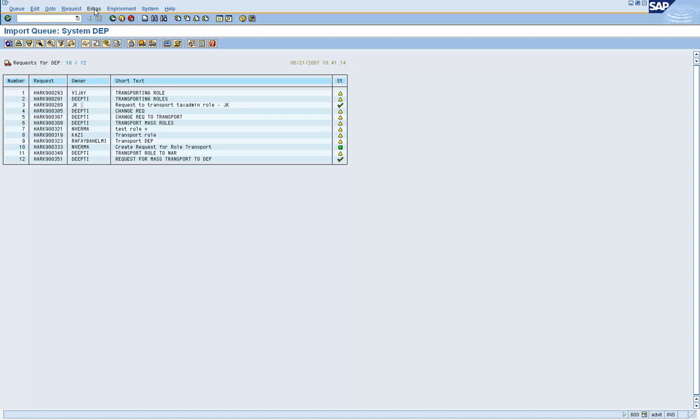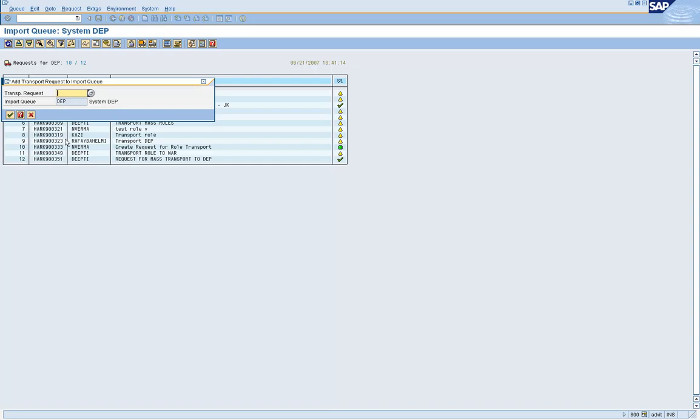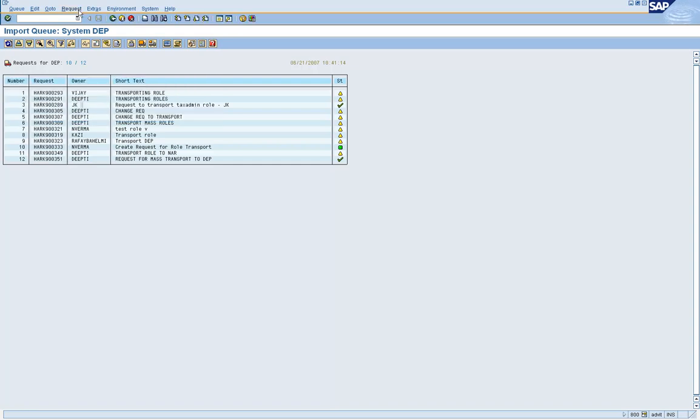If you want, you can go and add a transport request into this list. Or you can go and delete the transport request that you have, or you can forward the transport request to some other system.